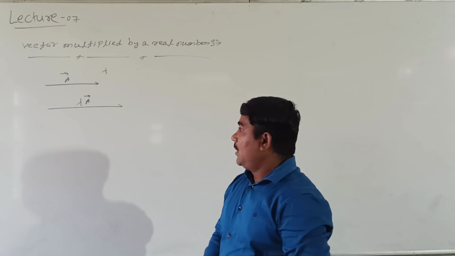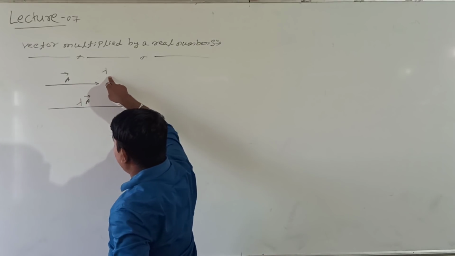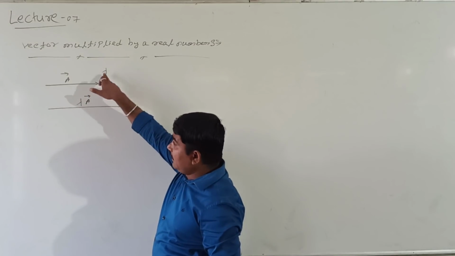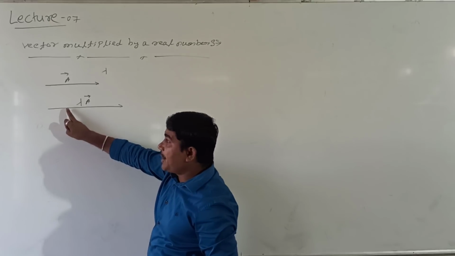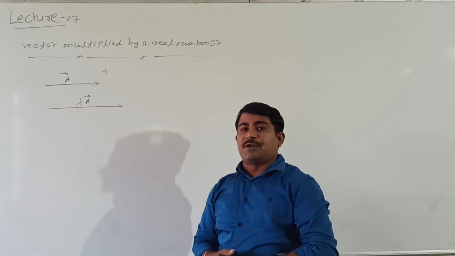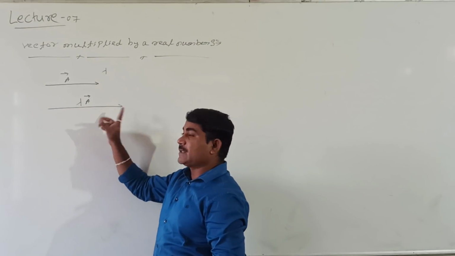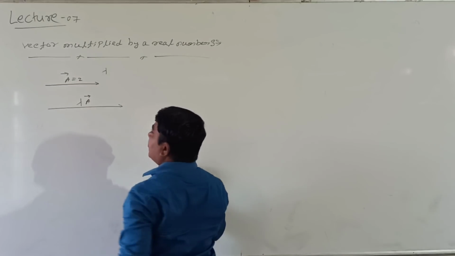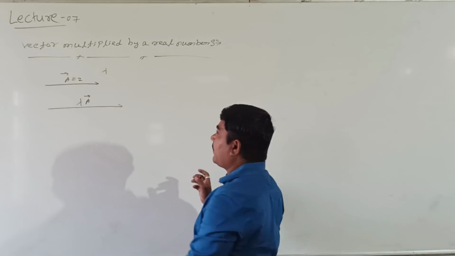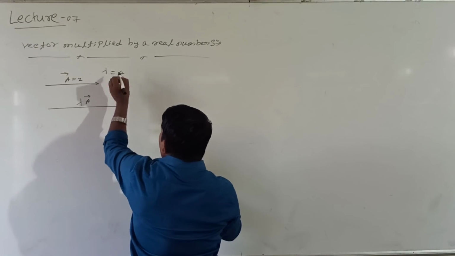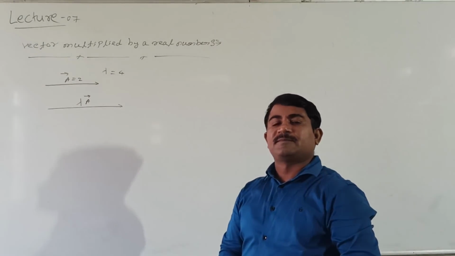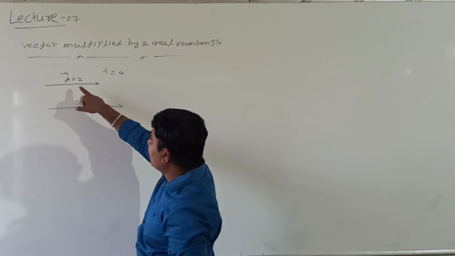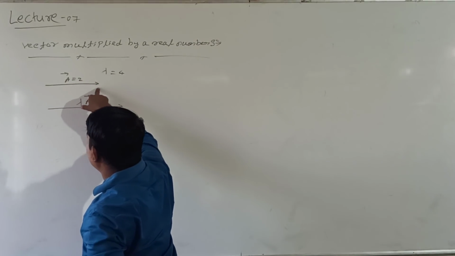I mean, if a vector is multiplied by lambda real number, then the magnitude of the vector changes to lambda times the original value, along with the direction remaining the same. For example, I will take vector A is equal to 2. Then I will take lambda 2. What is lambda 2? Lambda 2 equal to 4 I will take. What is the initial vector? Initial vector has magnitude A, direction is there.